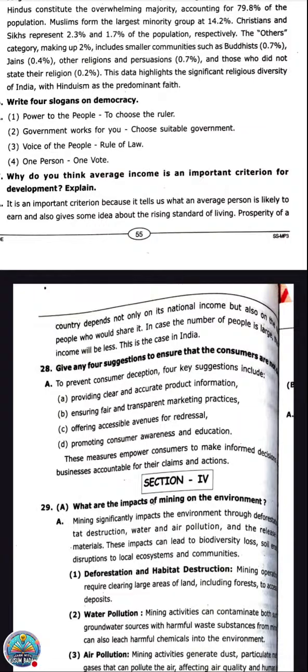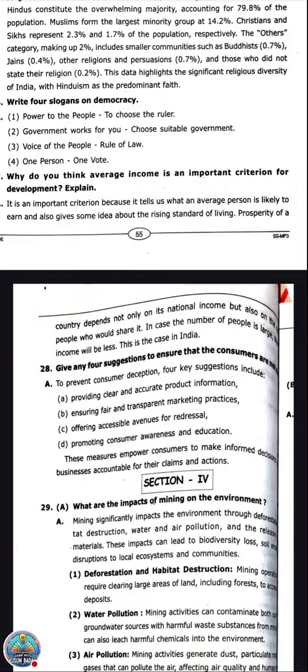Srinidhi, you wrote something, I'm unclear with that. Per capita. Per capita only, total population. That average income is nothing but per capita. So here, how the per capita decides the criterion for development. If per capita is more, it means the country is a developed one. If it is less than the average, then the country is considered a developing or underdeveloped country.